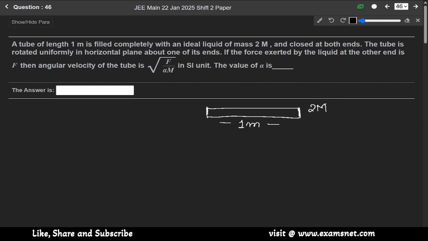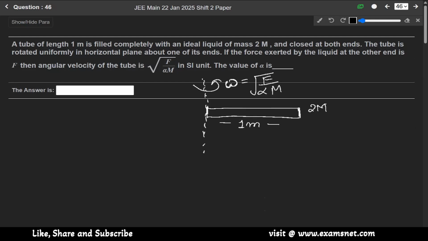The tube is rotated uniformly in a horizontal plane about one of its ends, let us say like this, with angular frequency omega. If the force exerted by the liquid at the other end is F, then the angular velocity of the tube is given as the square root of F over alpha m. So we have to find the value of alpha.